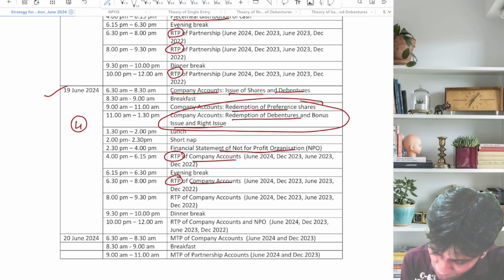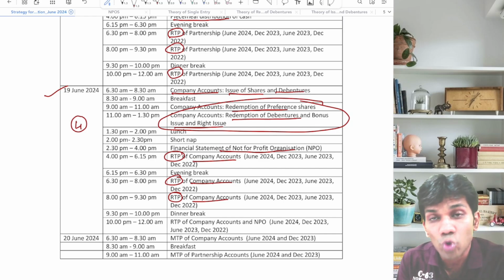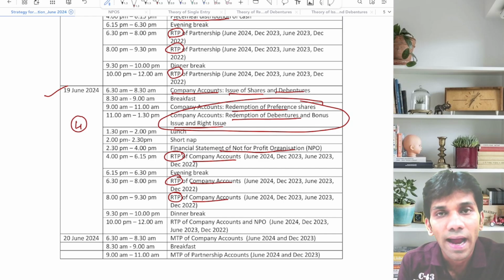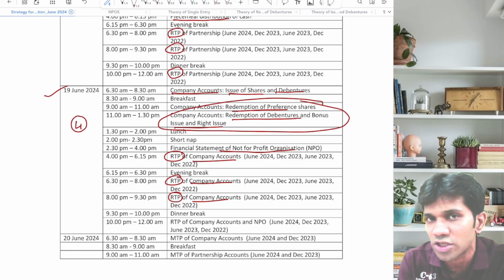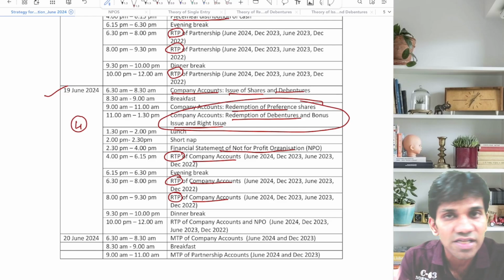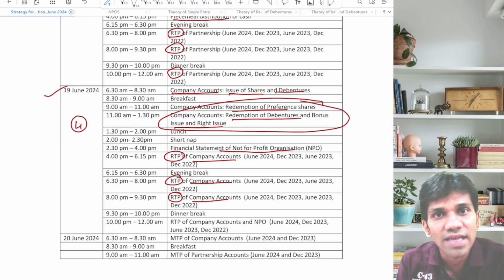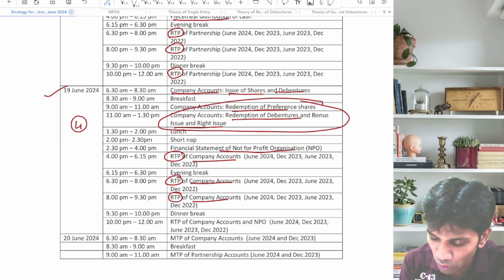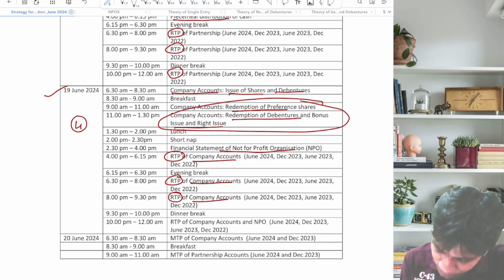Why so much? Because by company accounts I mean issue of shares, issue of debentures, bonus issue, right issue, redemption of preference shares, redemption of debentures, and the same pattern. Last 4 attempts you are supposed to consider: June 2024, December 2023, June 2023, and December 2022.